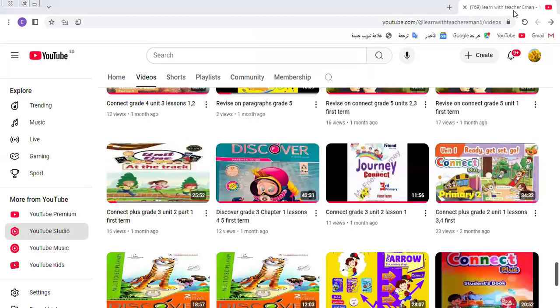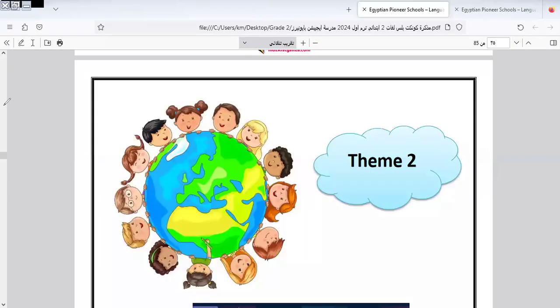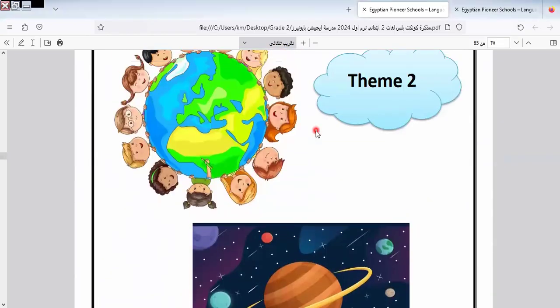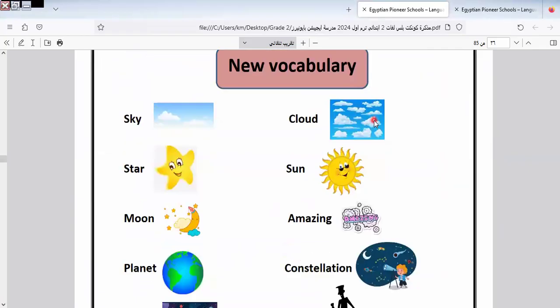Let's go to our revision today. Last class I stopped at revising units 1 to 3. Today I will resume from unit 4 until the end of the book. Here is theme 2 about the world around me. Here is some vocabulary. Let's learn it.